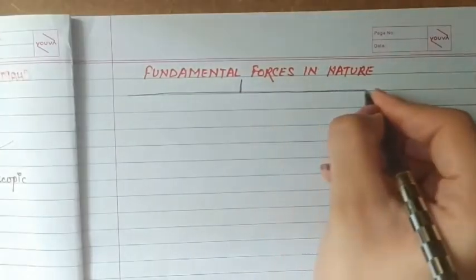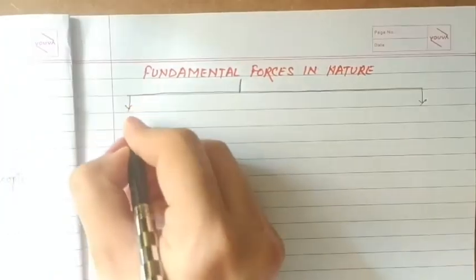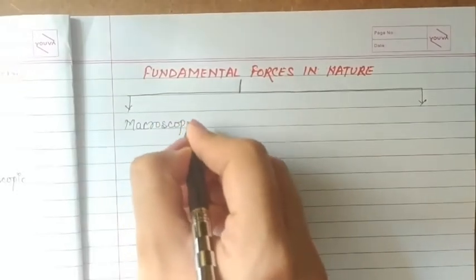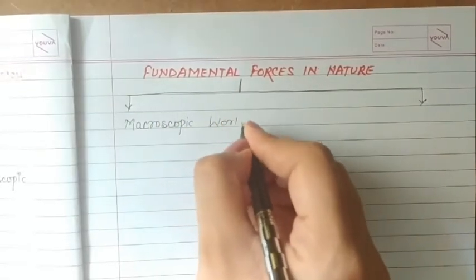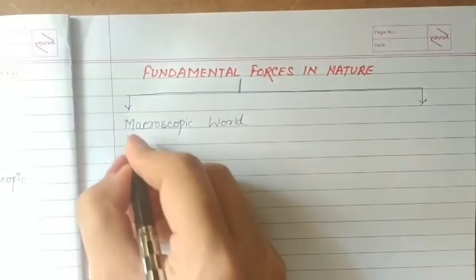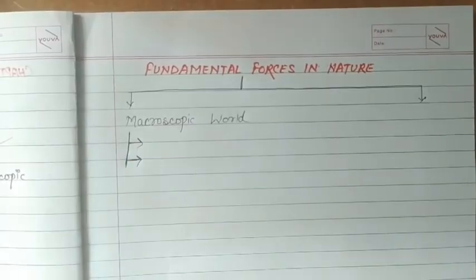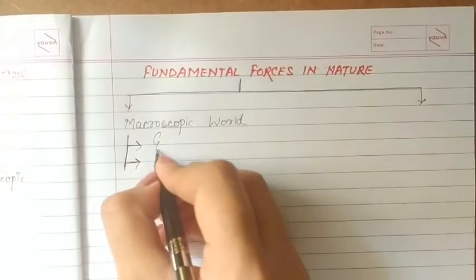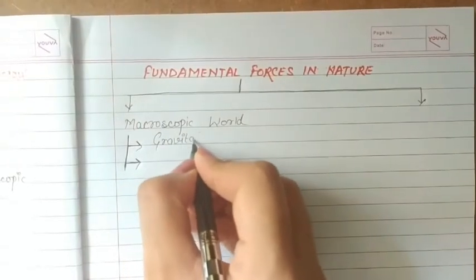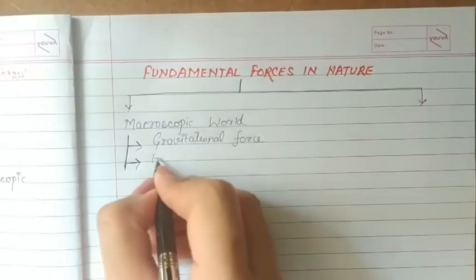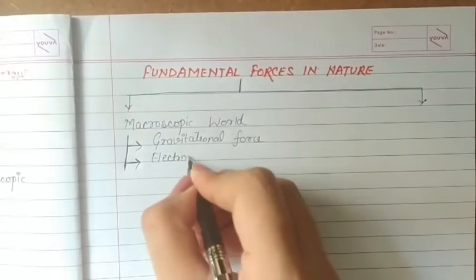If we talk about the macroscopic domain or macroscopic world, there exist two fundamental forces that actually work in this area. So these two fundamental forces that work on macroscopic objects are gravitational force, and the other one is electromagnetic force.